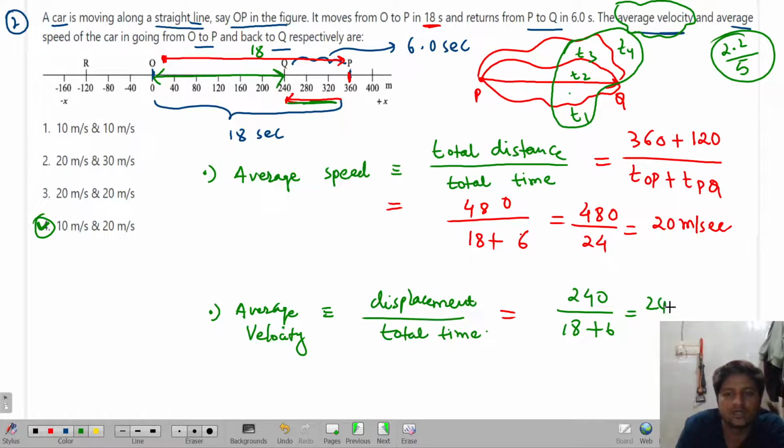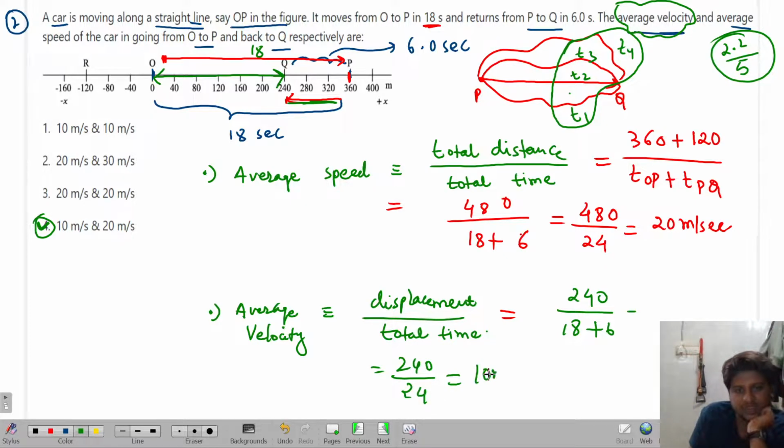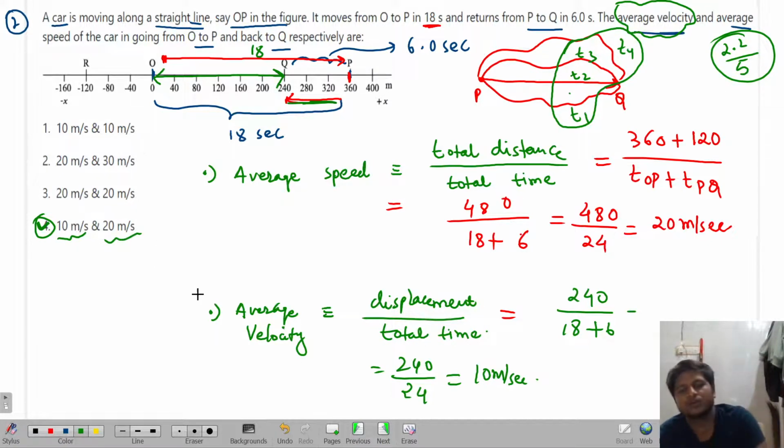Again 240. So I'll write over here 240 divided by 24, which is how much? 10 meter per second. So look over here. In this question, what will be the answer? The average velocity will be 10 meter per second and average speed will be 20 meter per second. Are you able to understand or not? Tell me yes or no.